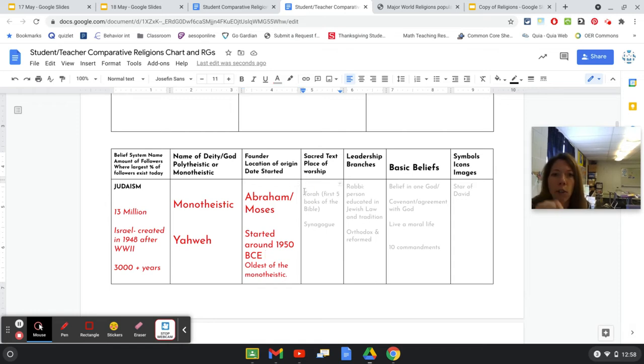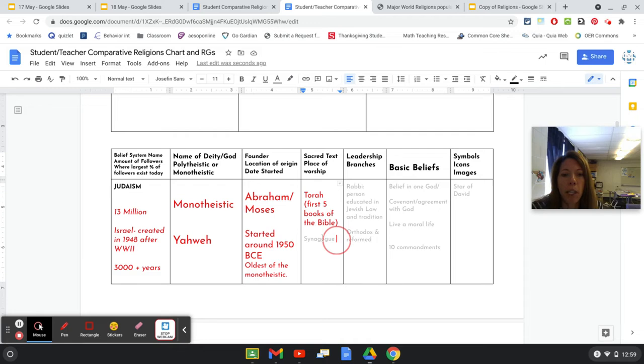It is the basis for Christianity and Islam. Their sacred text is called the Torah. And so you want to write that down. Put that in the area for the sacred text. It is also the first 5 books of the Bible, the Old Testament of the Bible. So we can see that overlap again between the religions. Okay, the Torah is also the first 5 books of the Bible.